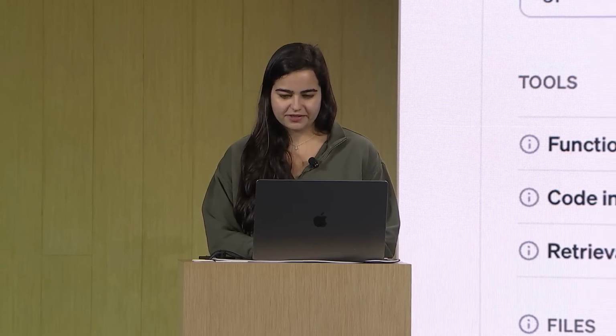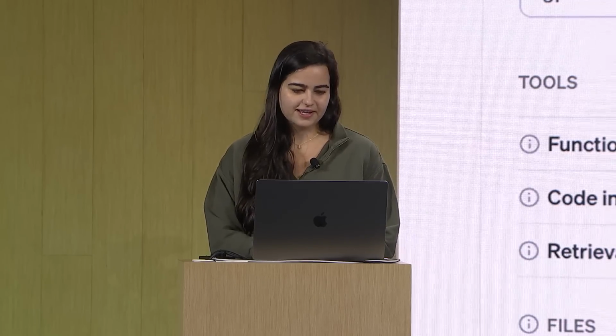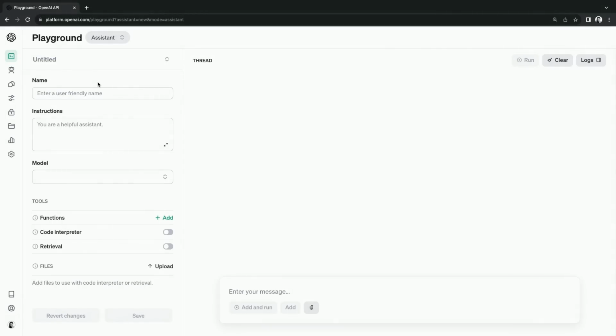So I'm going to hide the logs, clear this thread, and create a new assistant. So now I'm actually building an assistant to help my users use the OpenAI API better. So I'm going to create the OpenAI API Wizard. That looks pretty good.